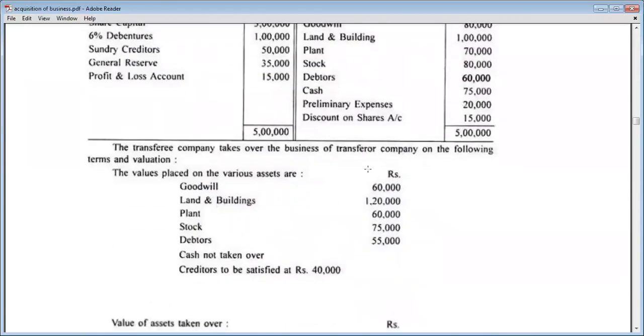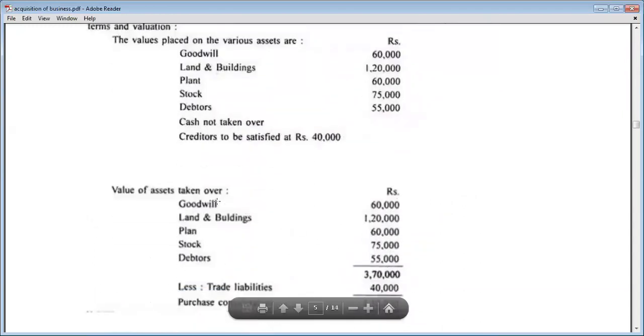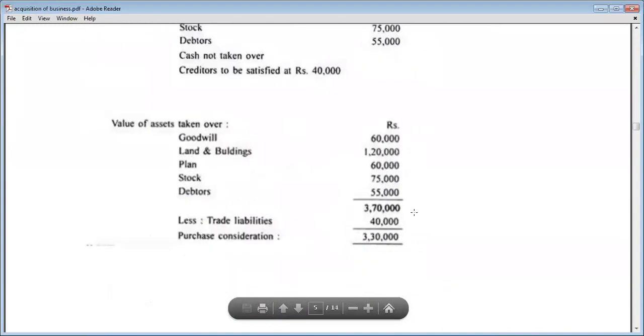Here the question specifically mentions that goodwill, land and building, plant, stock and debtors are taken over by the purchasing company, but cash is not taken over. So we write goodwill at 50,000, land and building at rupees 1,20,000, plant at rupees 60,000, stock 75,000 and debtors 50,000. The total of all these is 3,70,000.